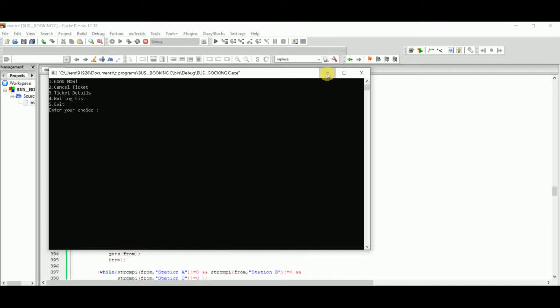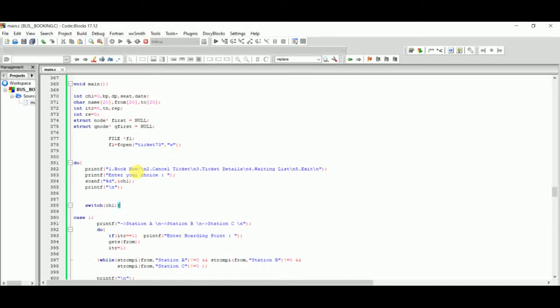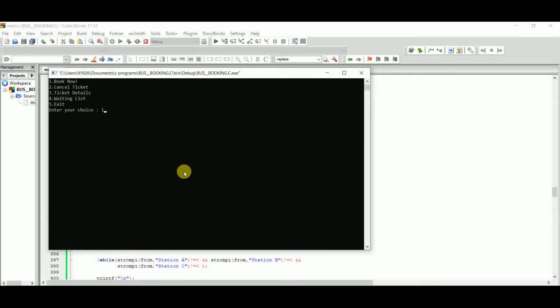In our code we put a choice for a condition. You have the choices: book ticket, cancel ticket, details, waiting list, and exit. Here we pass one for book ticket.